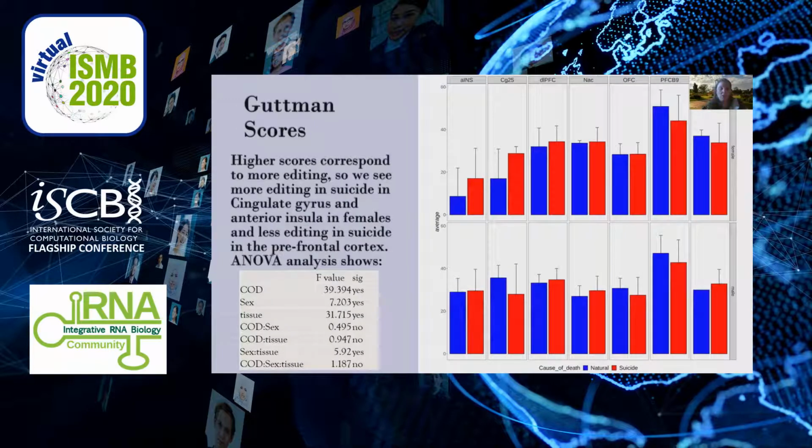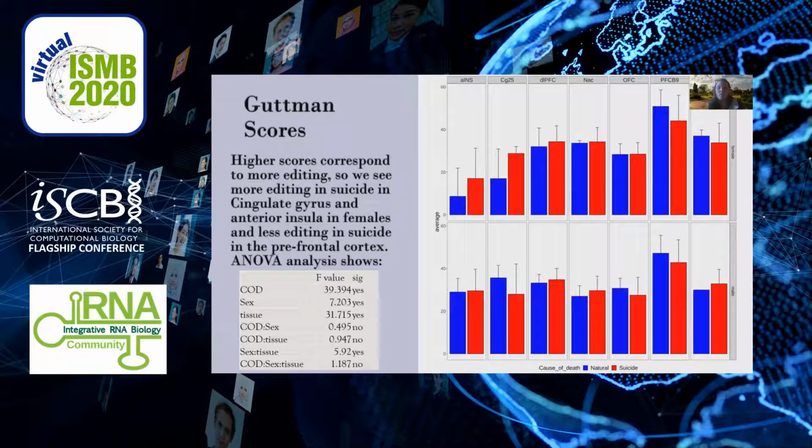This is when we start looking at just the excitome genes mentioned earlier that have no consequences on protein structure and function. These were classified as either edited or not edited, and then the samples were assigned a score based on the Gutman scale. The higher the Gutman score, the more editing is present in the excitome. Here we see significant differences between suicide and natural causes of death. We see this in the biological sexes, the brain regions, and the cause of death.